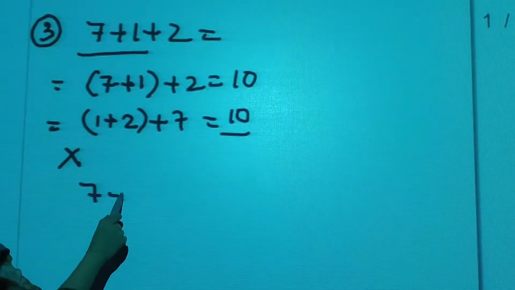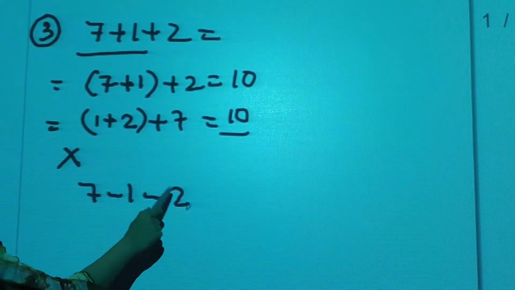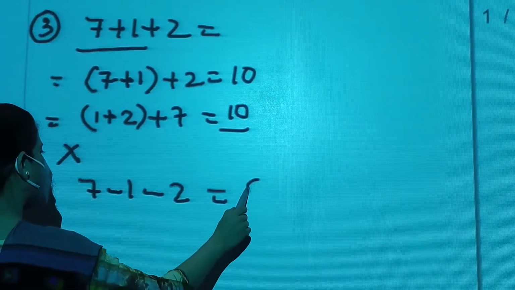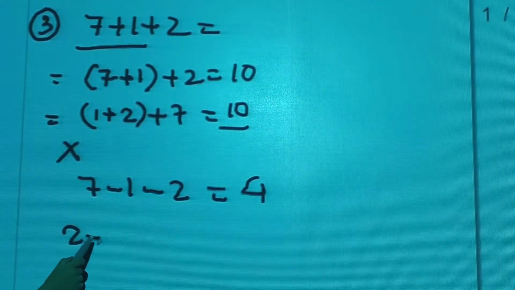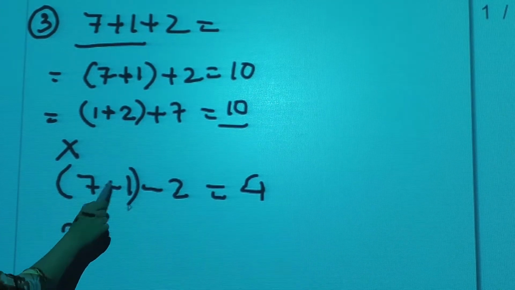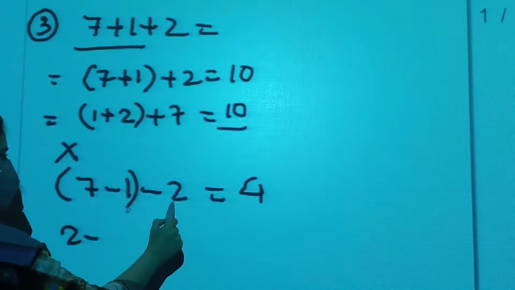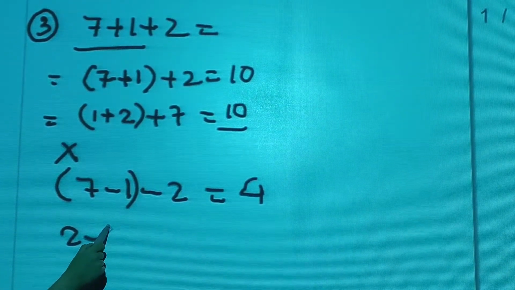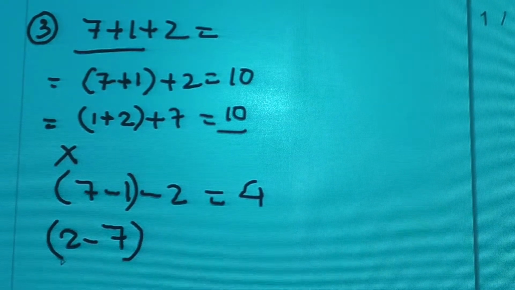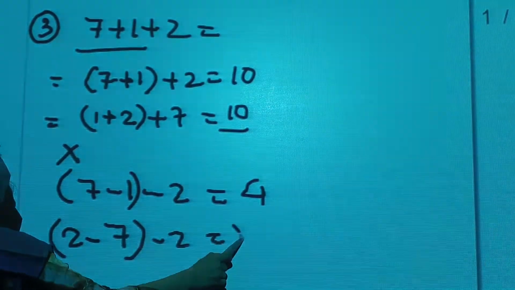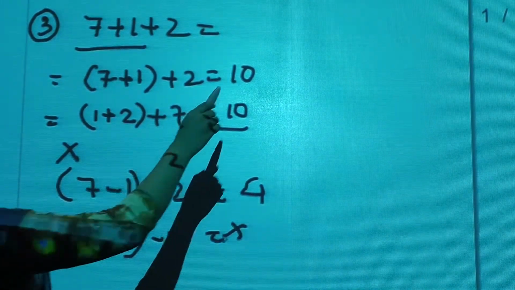Say 7 minus 1 minus 2. 7 minus 1 is 6, 6 minus 2, what do we get? 4. Alright students, but here again if I change the grouping, 7 minus 1 is equal to 6 and then minus 2 we have got 4. But if again I do it like this, group the different two numbers, minus 2, we will not get the same answer. Again this property is not followed by subtraction.